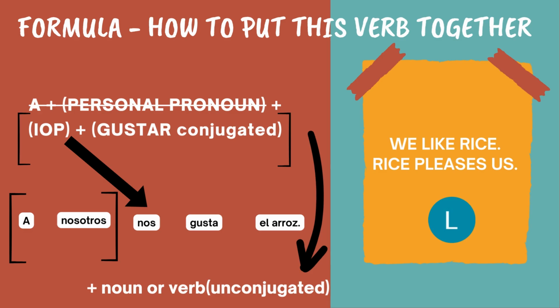Notice that you cannot do this with all of the IOPs. Why? Because if you go back to the beginning of the video where you see the IOPs listed, you notice that there are 3 personal pronouns on the singular side that share just one IOP, and 3 personal pronouns on the plural side that share just one IOP. So with those, we will have to state who we're referring to.